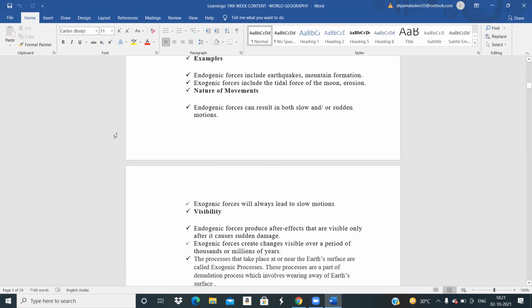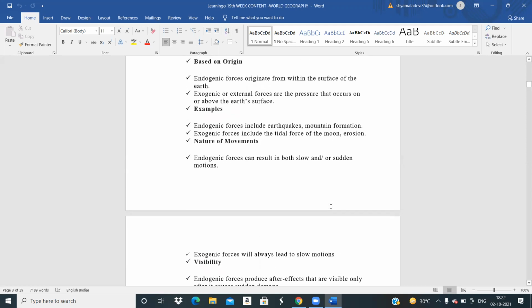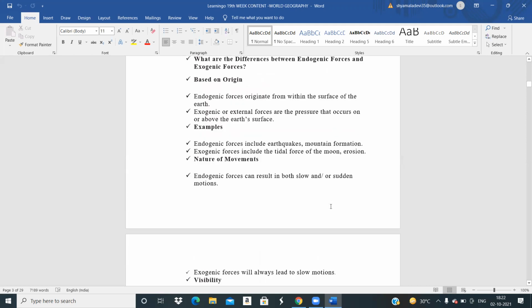So endogenic forces can result in slow or sudden motions, and exogenic forces will always lead to slow motions. Now, is it clear what are endogenic and what are exogenic? Yes. Endogenic are? Come on, children, answer.